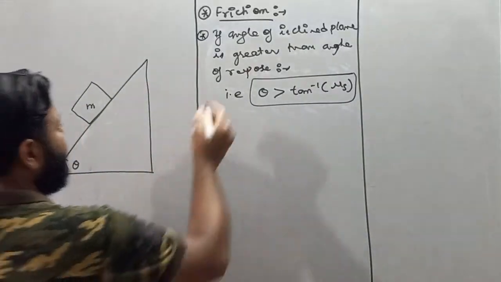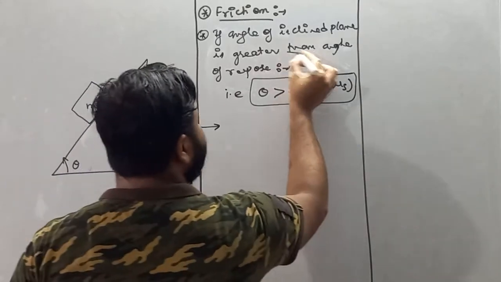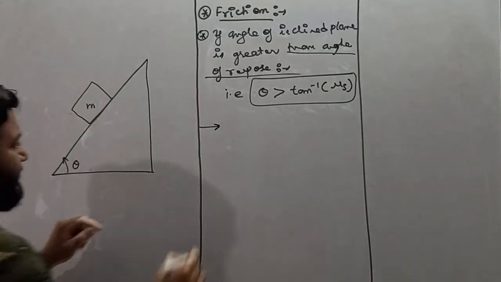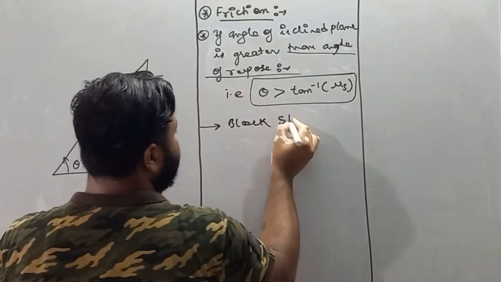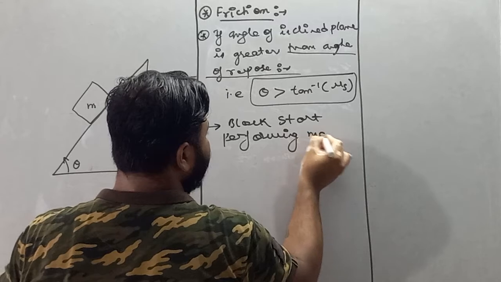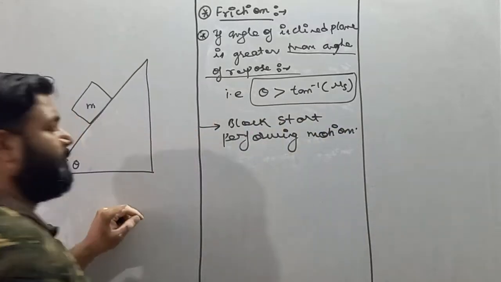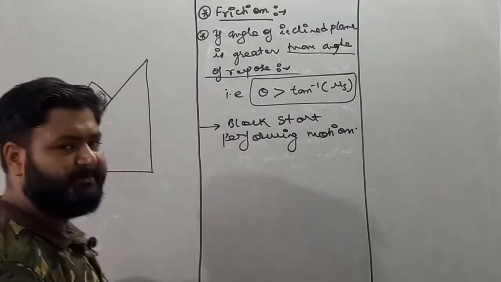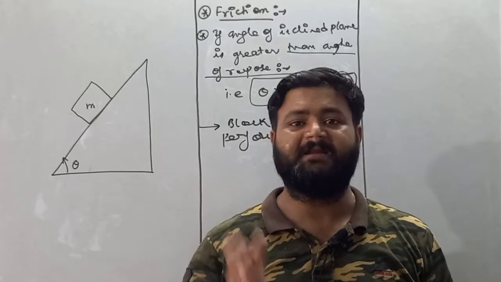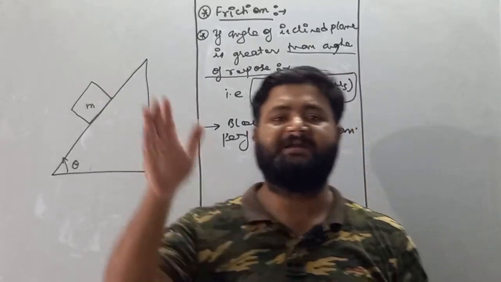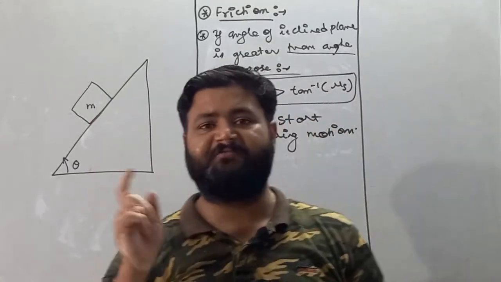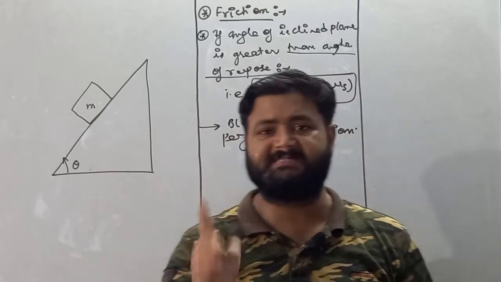So my dear student, if the angle of inclined plane is greater than angle of repose, then we know that now the block starts performing motion. Now see, if the block starts performing motion, it means now the nature of friction between the block and inclined plane must be kinetic, because we know that if the block starts moving on a surface, then the nature of friction between surface and block is kinetic friction.